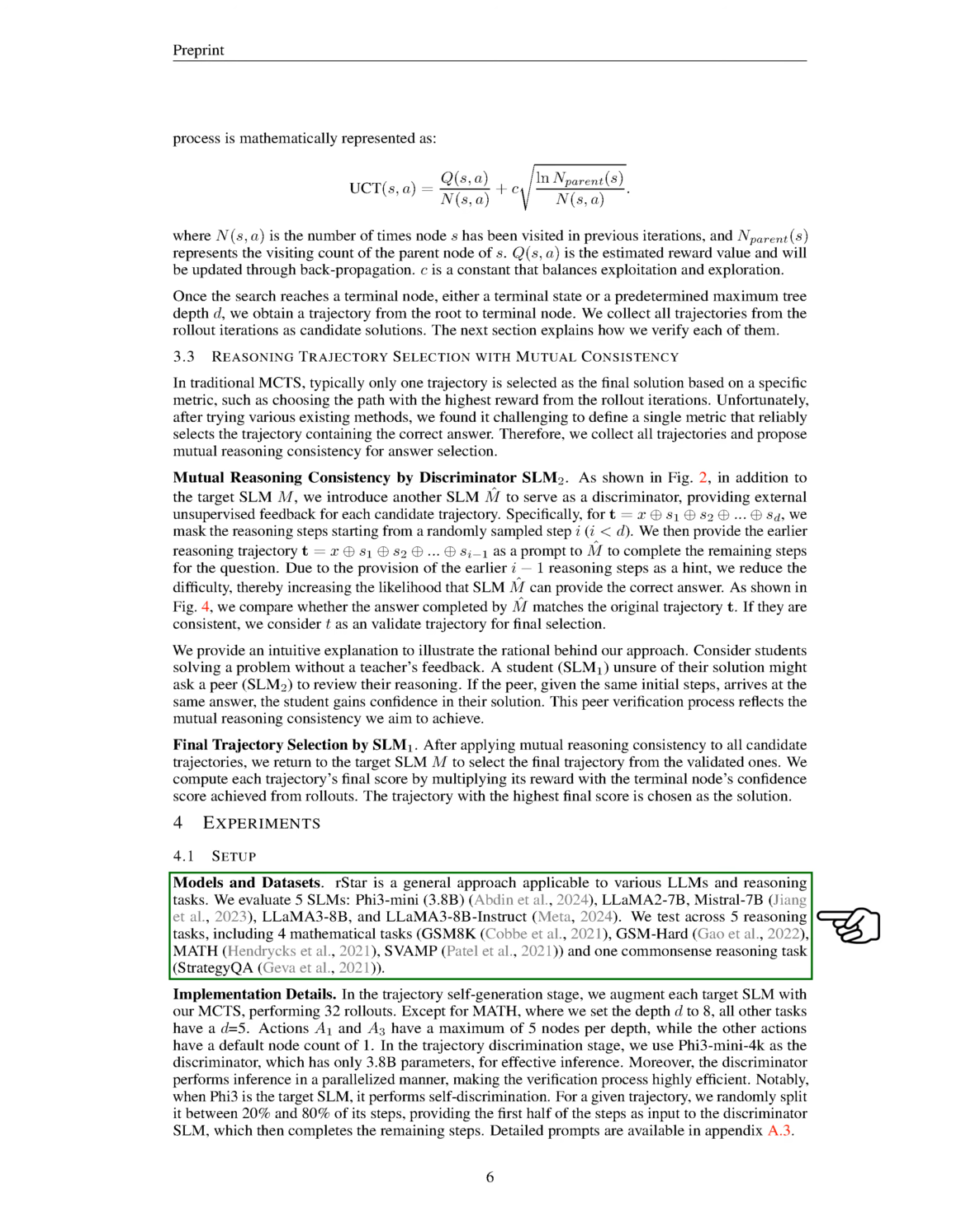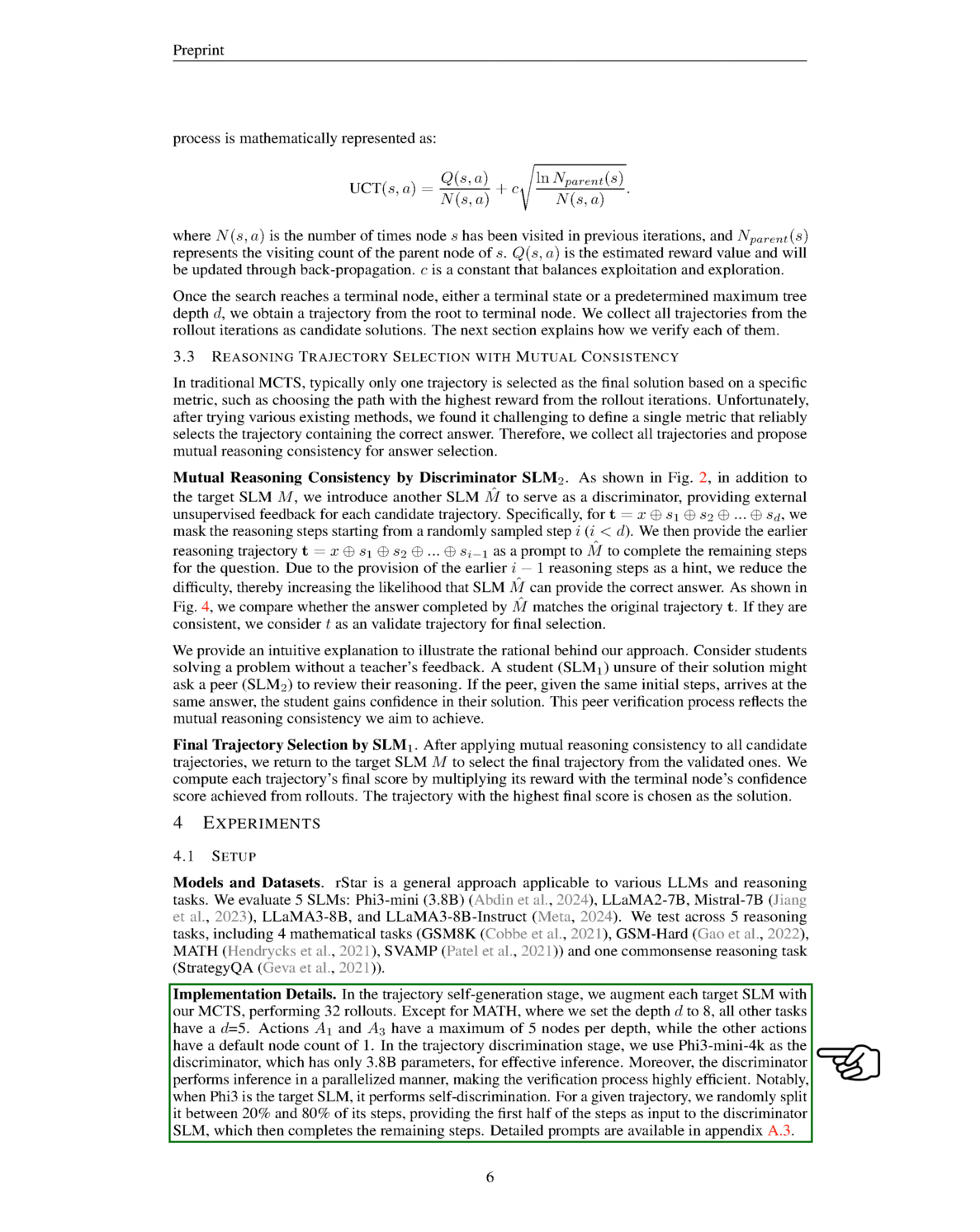Our method, rStar, works with different large language models, LLMs, and reasoning tasks. We evaluate 5 models across 5 reasoning tasks, including 4 mathematical tasks and 1 common sense reasoning task. In the trajectory generation phase, we enhance each target model with our MCTS, performing 32 rollouts. For most tasks, we set the depth to 5, except for one task where we set it to 8.